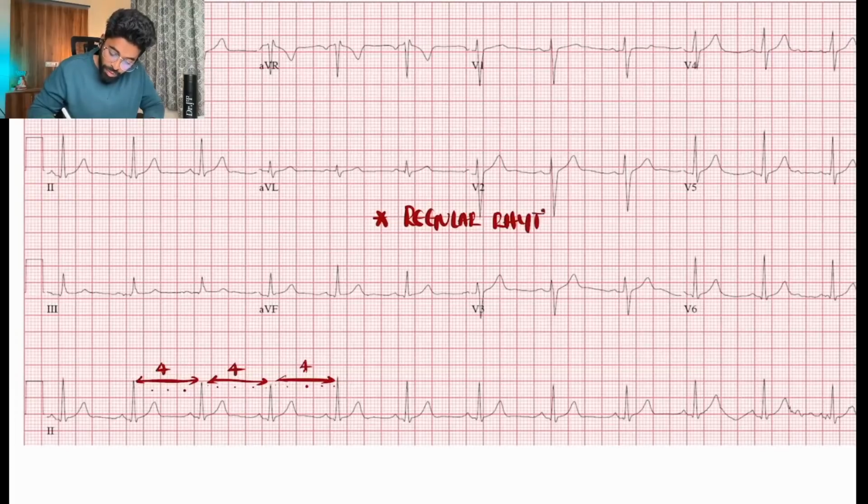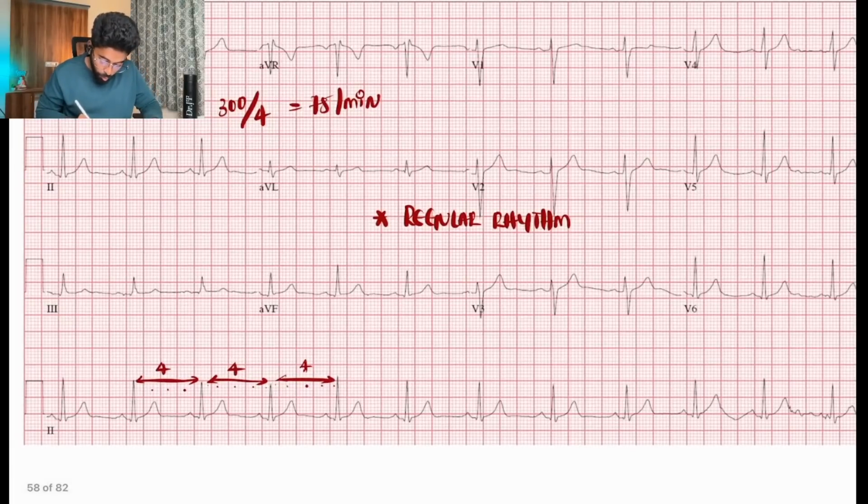So for a regular rhythm ECG, we can calculate with the two methods that we have discussed. What will be the first method? That is 300 by total number of large boxes, that is 4. So 75 will be the heart rate. If you want it more precise, you have to calculate the number of small boxes in between them, and you will obviously get the answer. So 4 into 5 will be 20, and 1500 by 20 you will almost get 75 again.